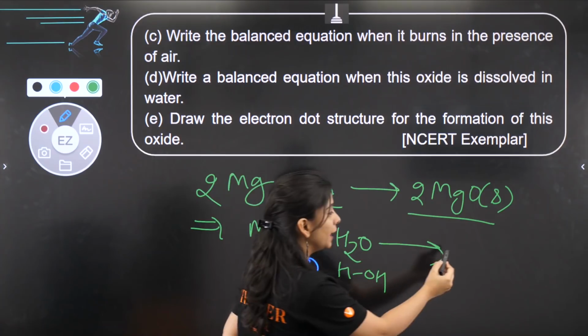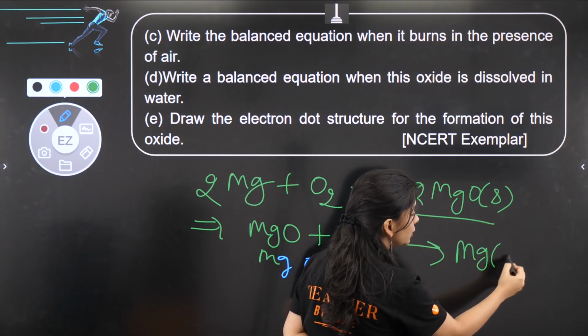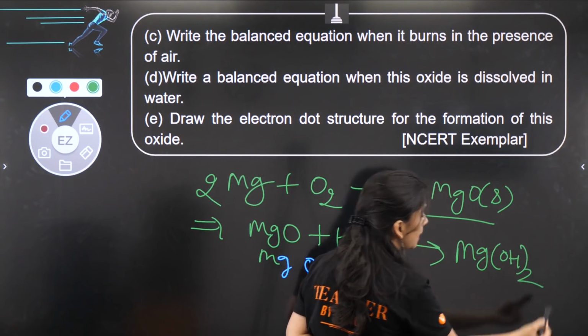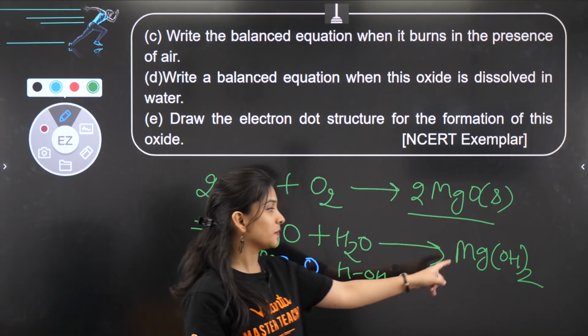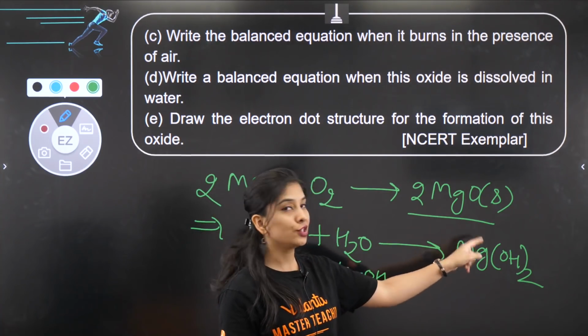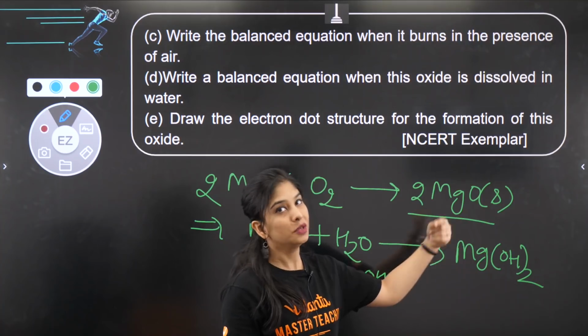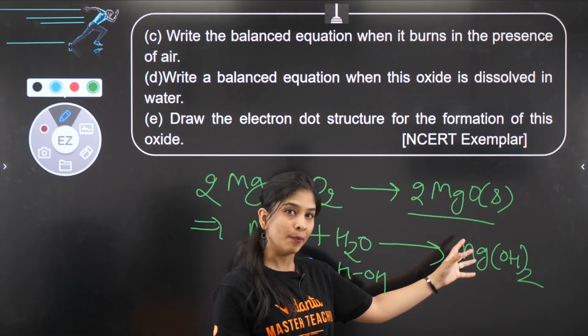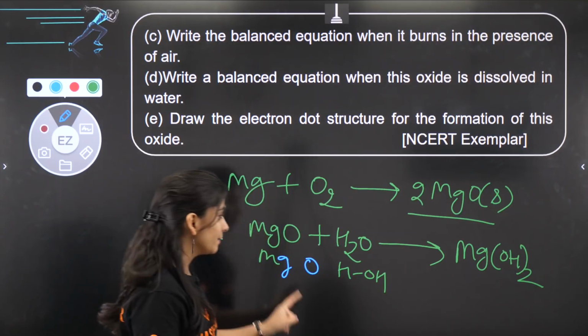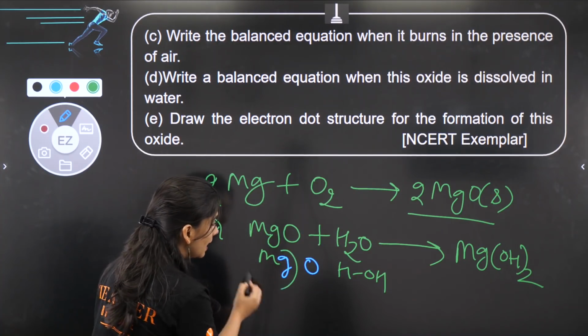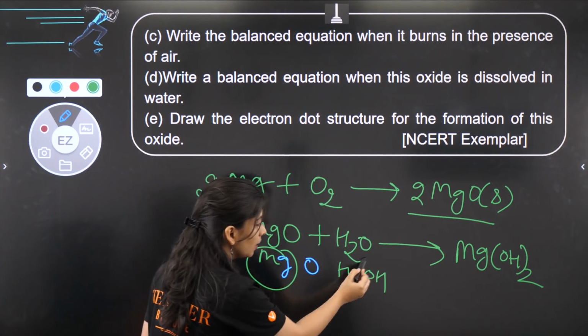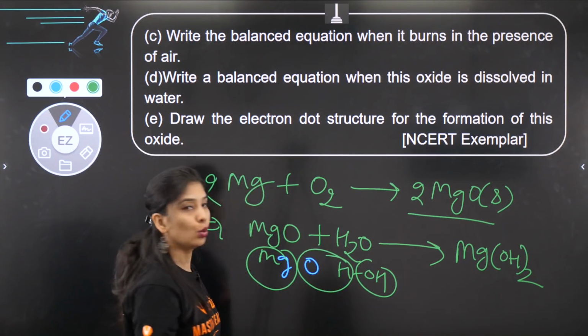और बनेगा क्या? हाइड्रोक्साइड का फॉर्मूला Mg(OH)2, magnesium hydroxide, because magnesium का valency is 2, OH is having -1 charge. I need -2 so that neutral compound I can make, so 2 only. And reaction is already balanced. How? I have 1 Mg, 1 OH and 1 OH, 2 OH, right?